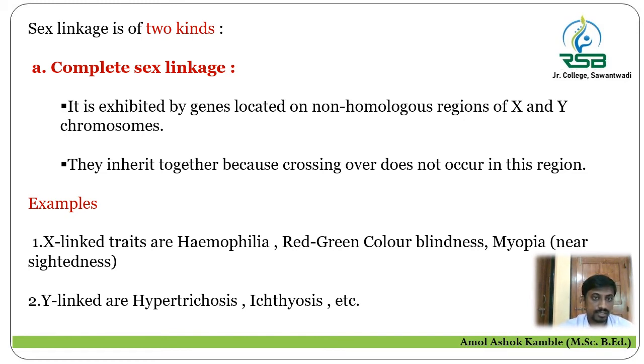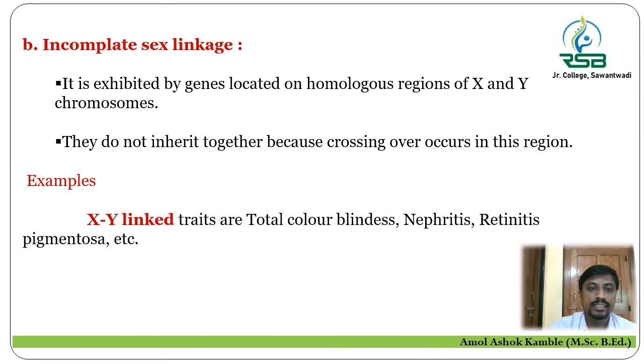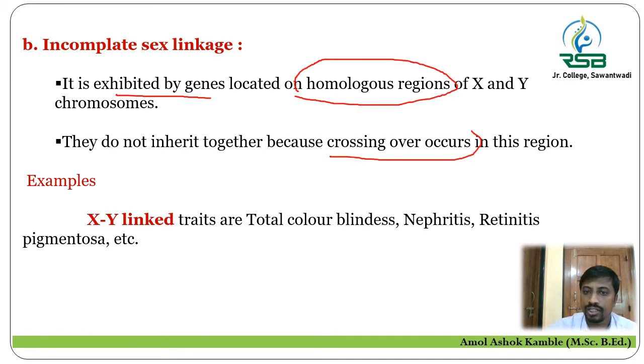Let us discuss the second type of the sex linkage, that is the incomplete sex linkage. In case of incomplete sex linkage, it is exhibited by the genes which are located on the homologous region of the X chromosome, where the crossing over takes place.